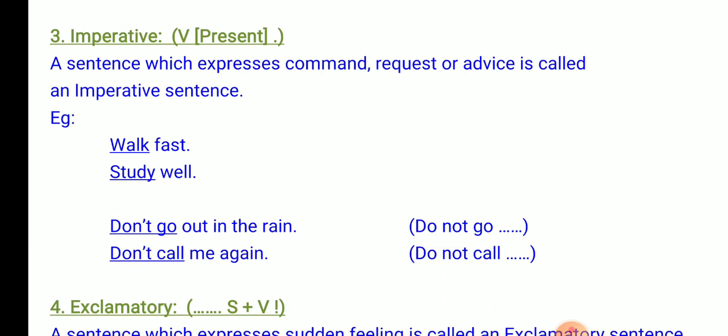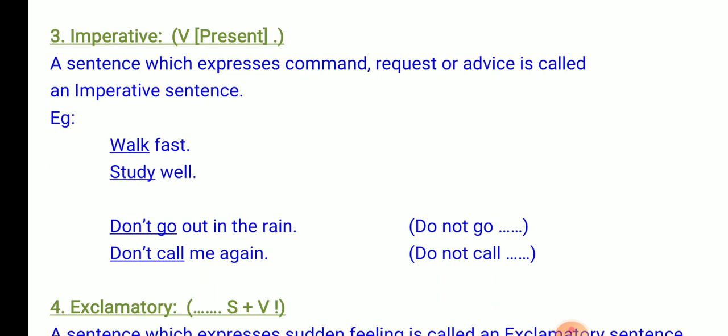Look at the examples. Walk fast. Here, there is no subject. The sentence begins with the present tense verb walk. Who is to walk fast? You are telling somebody to walk fast. Who is to walk fast?